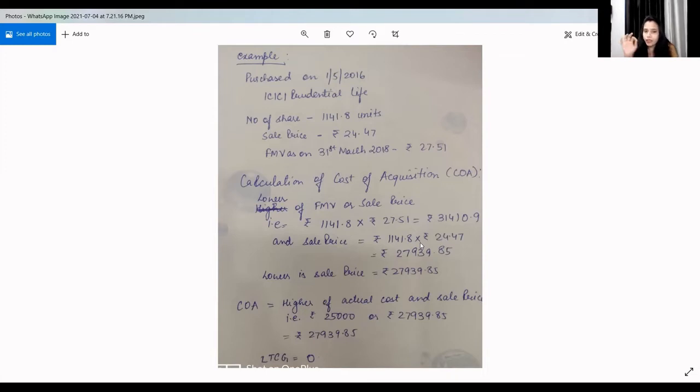So first we will compare fair market value and sale price, and the lower of these two will be taken. So the lower comes to rupees 24.47, that is the sale price. Then the lower value and actual cost are compared, and the higher of the two is taken as cost of acquisition. So the higher between actual cost and sale price is 27,939. Now cost of acquisition is 27,939 and sale consideration is the same, 27,939. So LTCG comes out to be rupees 0. This is called the grandfather rule.